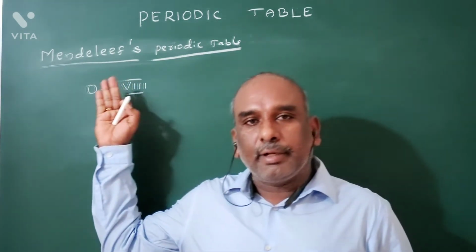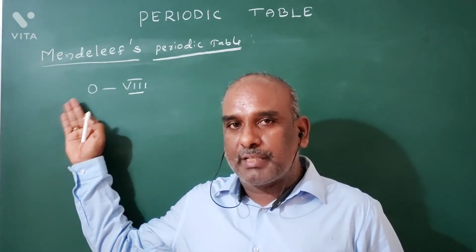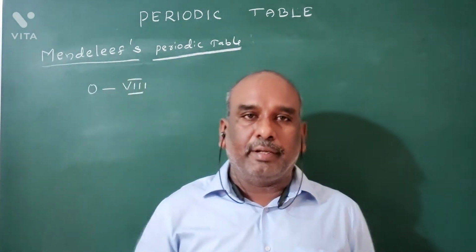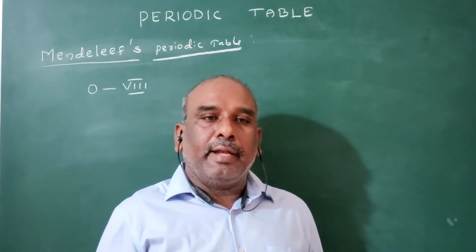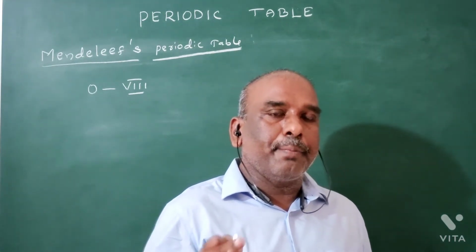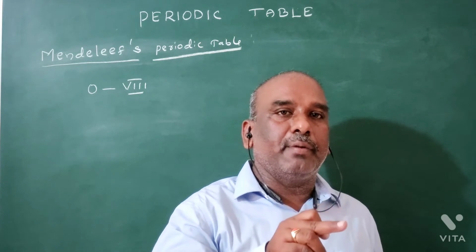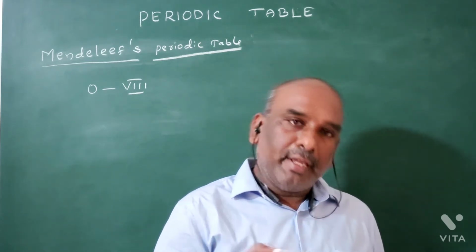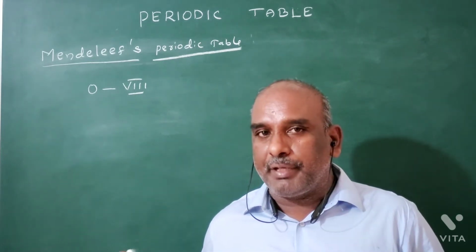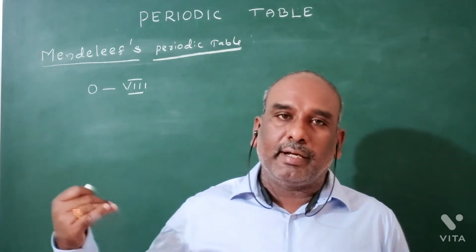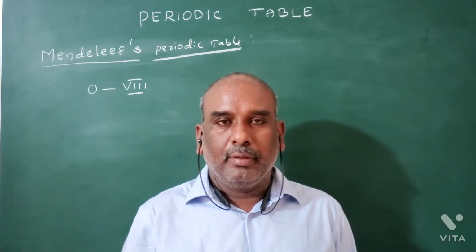The number of periods present in the Mendeleev periodic table is 7. At present in the long form of the periodic table also, there are 7 periods.